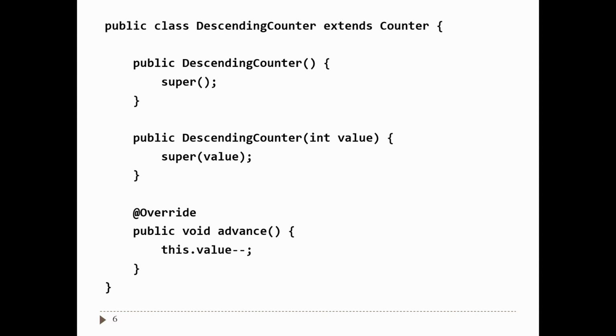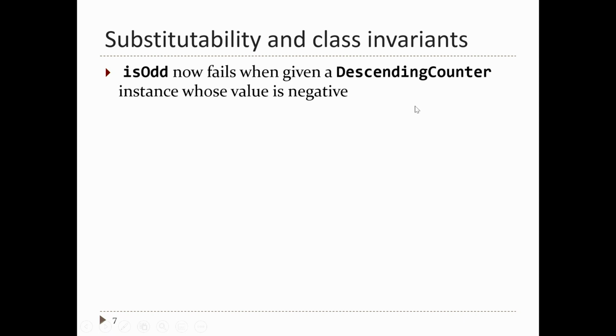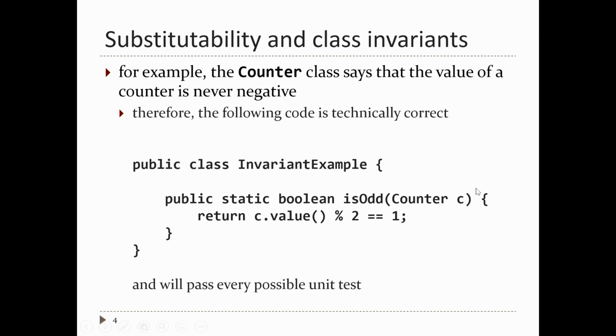This is super easy to implement. You just subclass counter and throw in your constructors. In your constructor, you always call the superclass constructor on the first line. So everything's correct here. There's no field to store the value, because that field lives in the counter class. Override advance. What does advance do? It just subtracts 1 from the value, and you're done. With a few lines of code, you've got a functioning descending counter. What's the problem? You take this descending counter and pass it to that isOdd method. If the value of the descending counter is negative, isOdd suddenly fails. So by creating a subclass, you've broken someone else's code, which shouldn't happen.